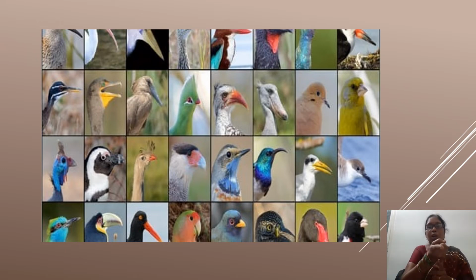Vulture, hooked and strong. How is the woodpecker? Long, to peck at food. It has to peck, right? So we find it long. And how is the duck's beak? Long. But it's spoon-like, right? And it has a hole on it. When it takes in water along with the food, what does it do? Beak closes like this. When it closes, what happens? Water comes out and food stays in. So that way these beaks are used in birds.